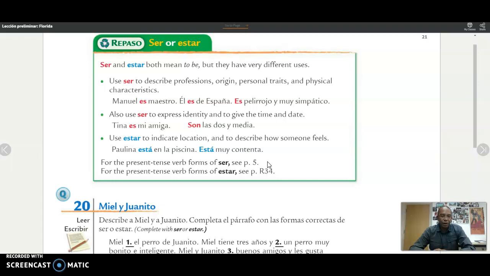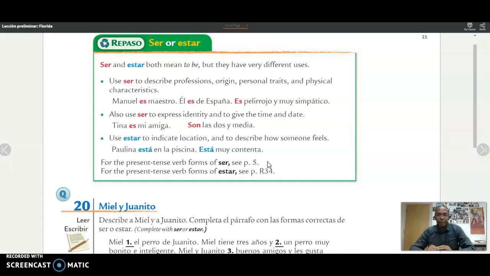Today we are going to complete activities 20 and 21, also the activity a responder. Activity 22 and 23. You can find these activities on pages 21, 22, 23, 24, and 25, okay? So I'm just going to tell you exactly what you're going to do today, okay? We're going to review the verbs ser and estar, okay?